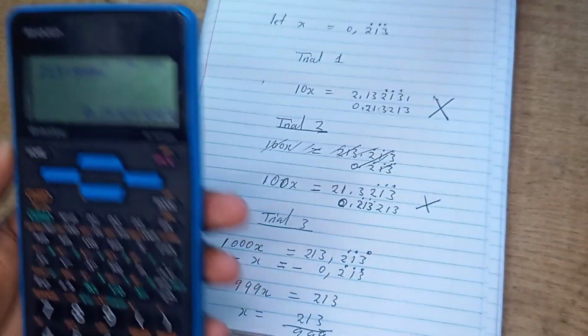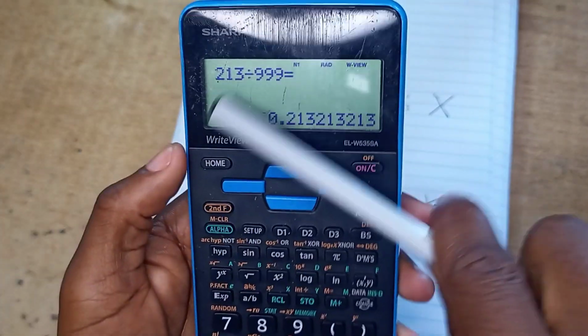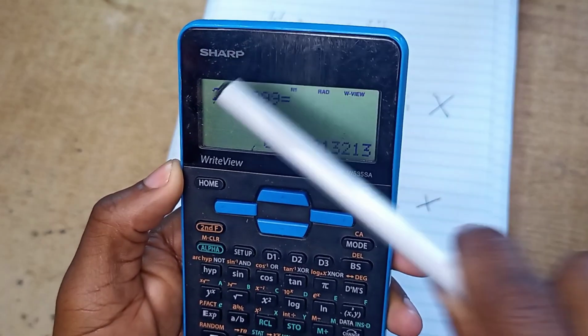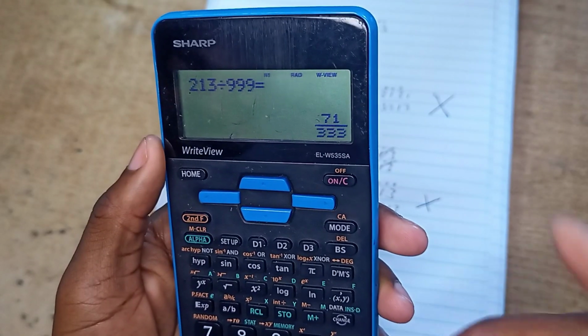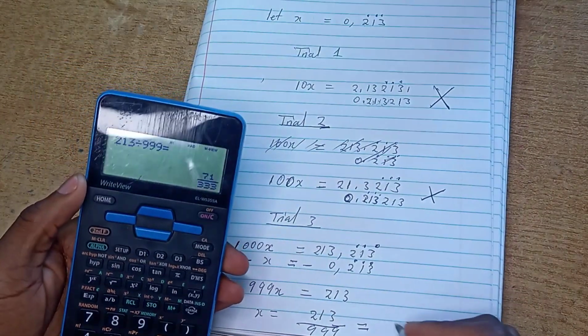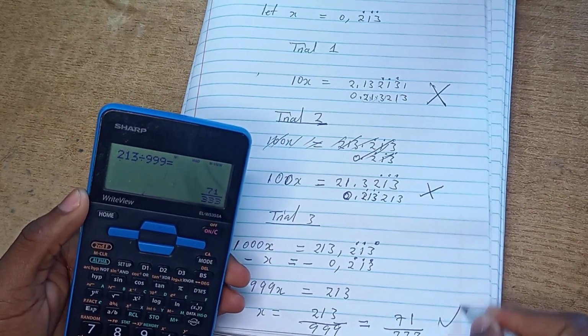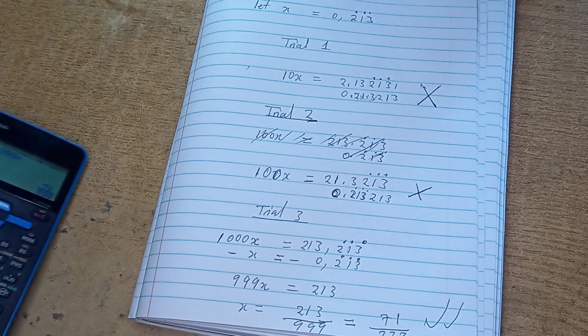If you want to write this reduced to its lowest terms, when you punch it on the calculator using divide, not over, it will first give you this. So this form is a reduced form of this. It's reduced to its lowest term. Okay, so those are the examples.